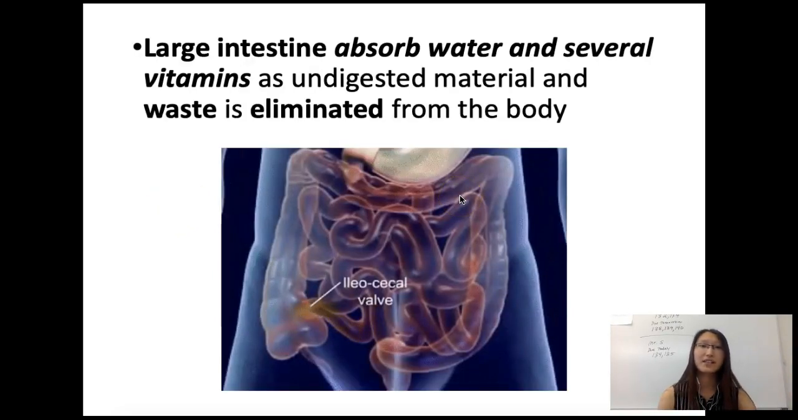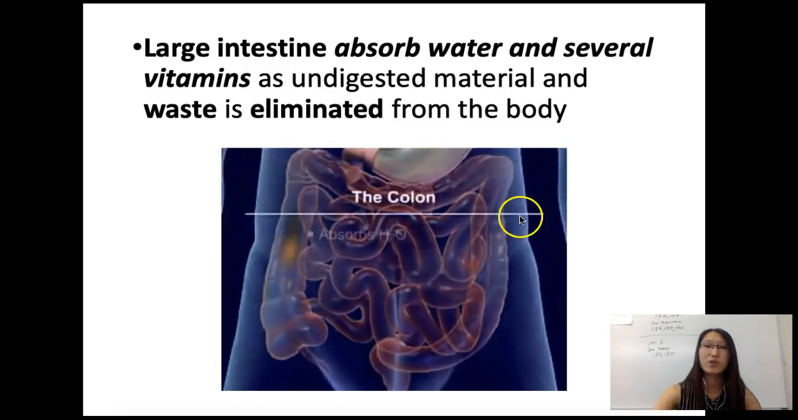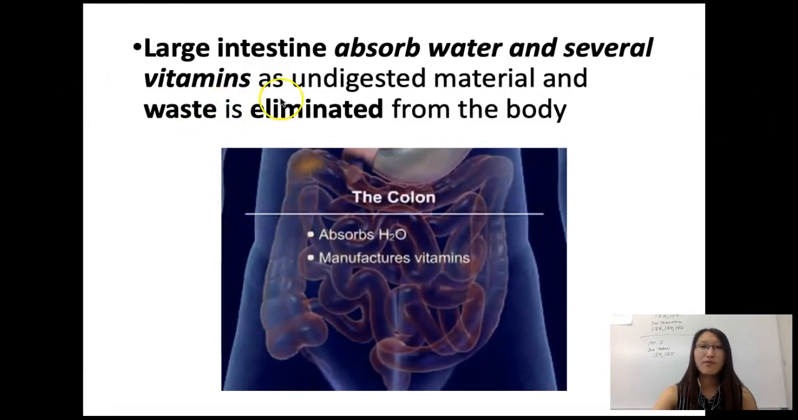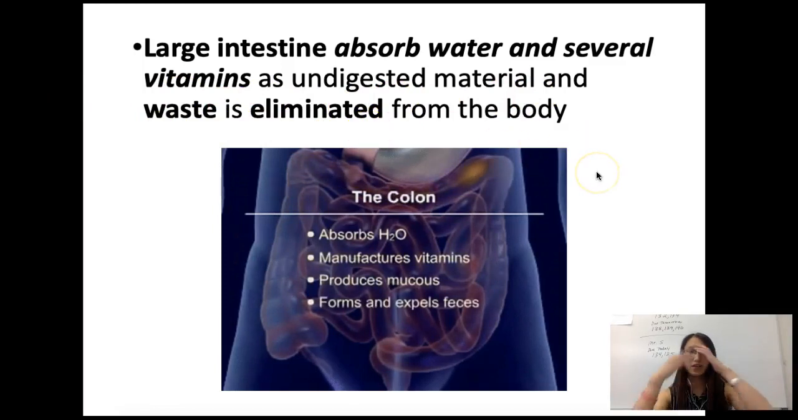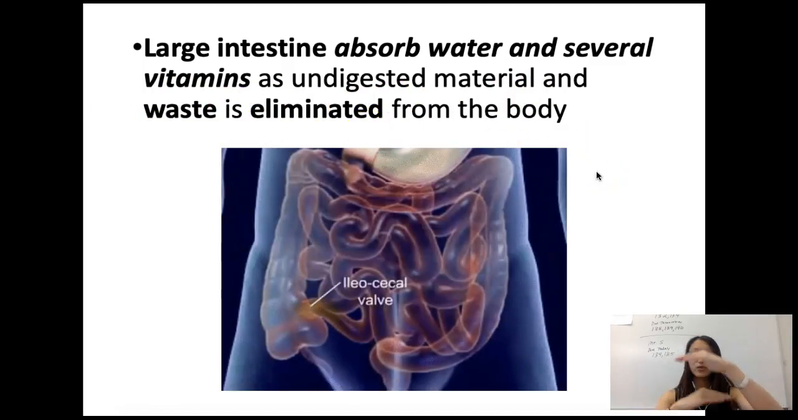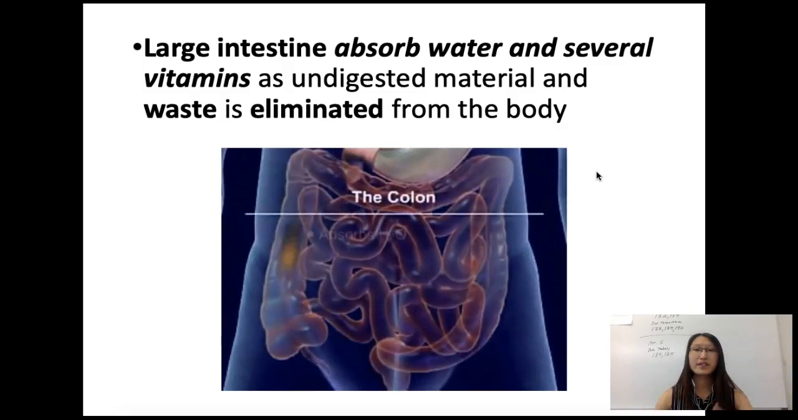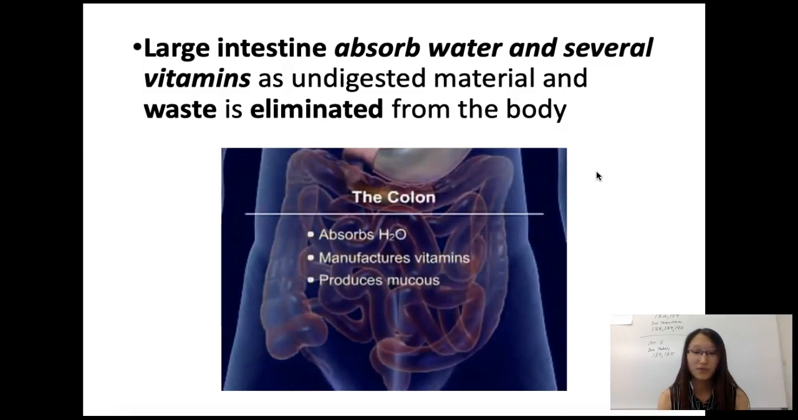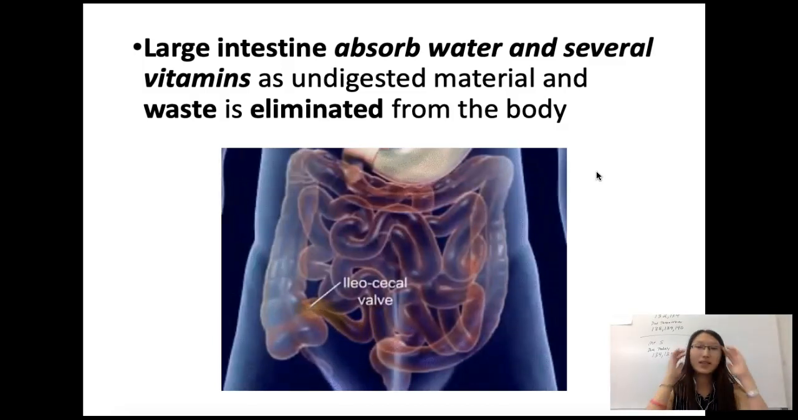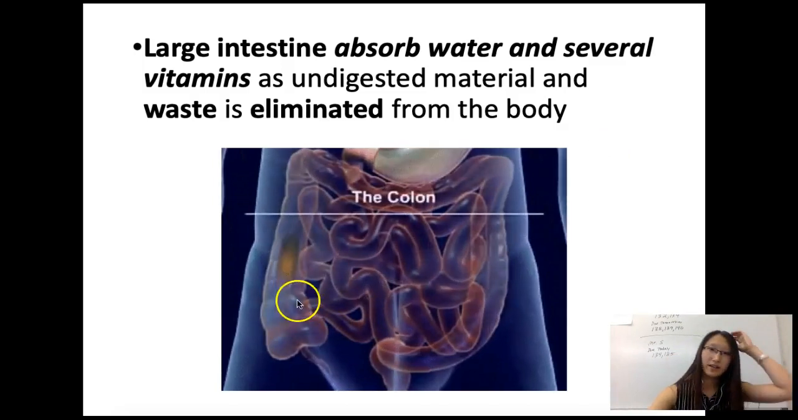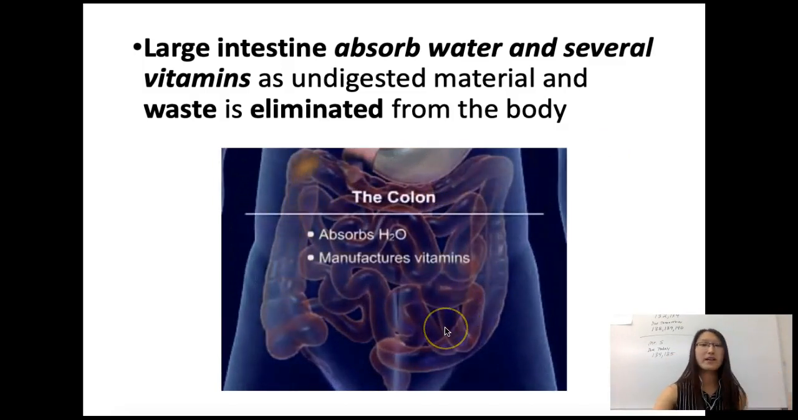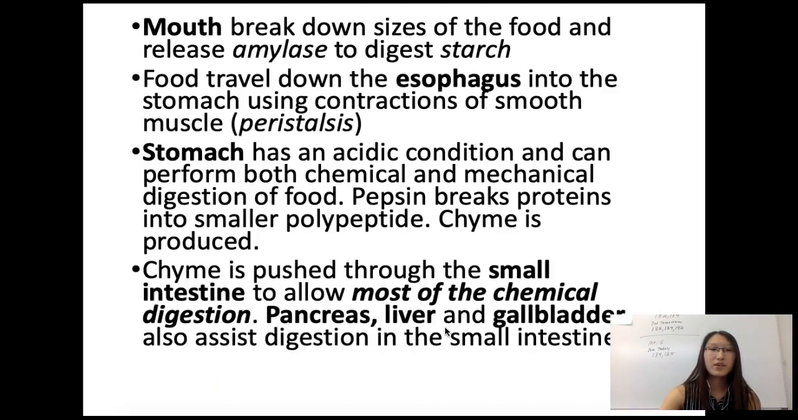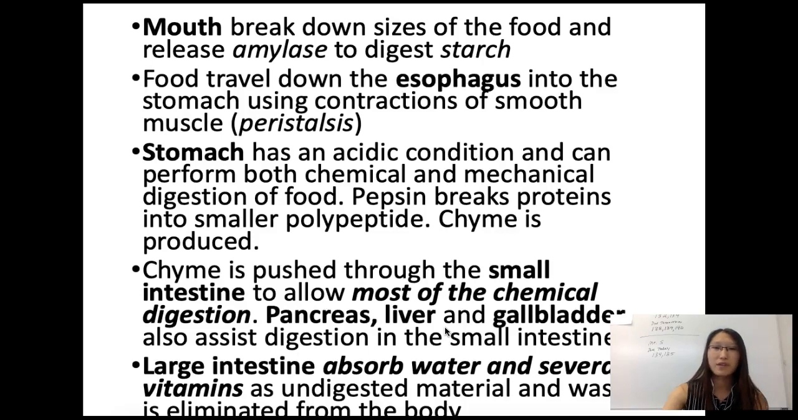The next one we have is the large intestine. So the large intestine absorbs water and several vitamins as undigested material, and waste is eliminated from the body. So for the large intestine, you want to think in two different steps. One, there's the reabsorption of water, and the absorption of some vitamins. And then there is also the elimination of waste from your body, and you can see the large intestine right here. So here is an overview of everything that we went over.